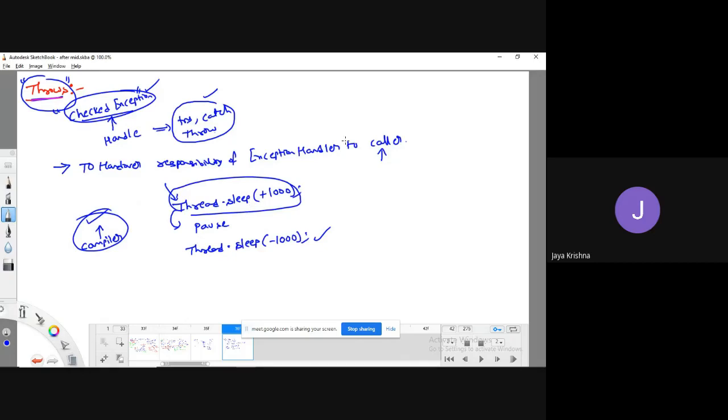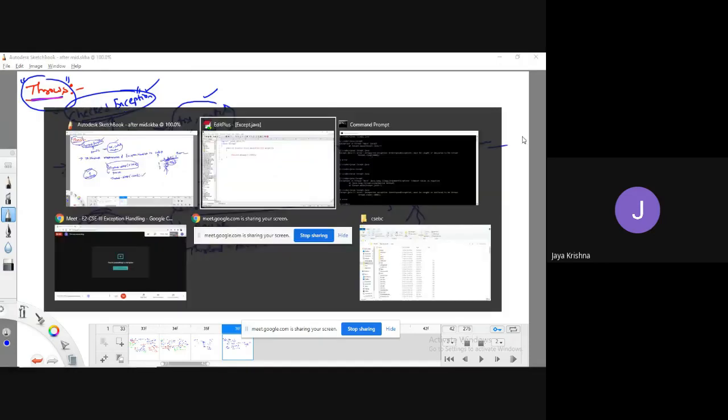In this example, I'm going to use a function named calculate, which is going to calculate the division of two numbers, like 10 by 0. This is going to generate some kind of exception. That exception I would generally handle by using a try catch block. Instead of that, I am going to use the throws keyword. Let me explain that same concept here.